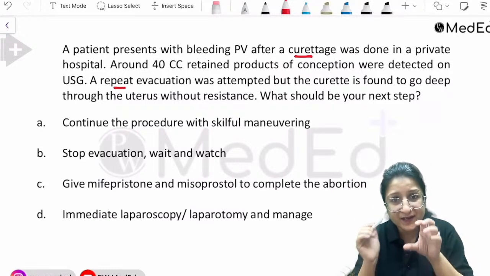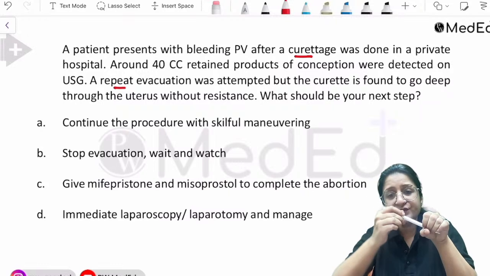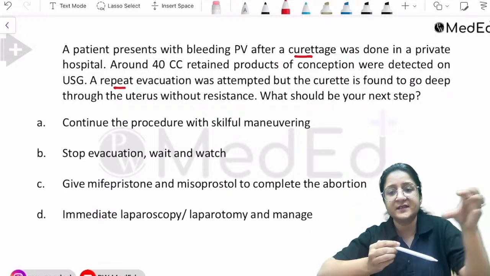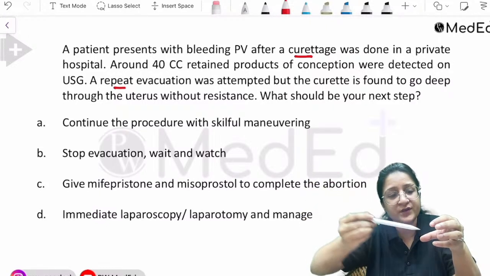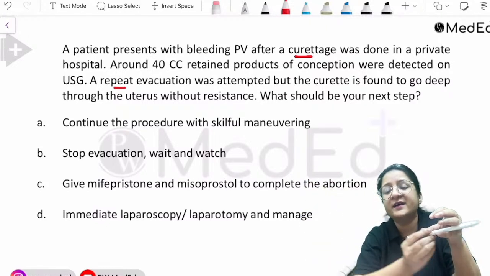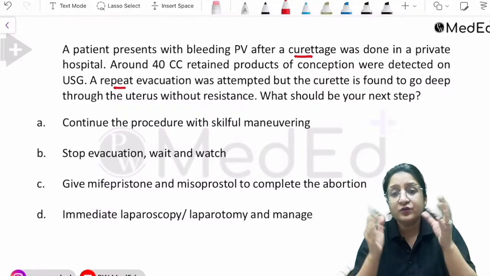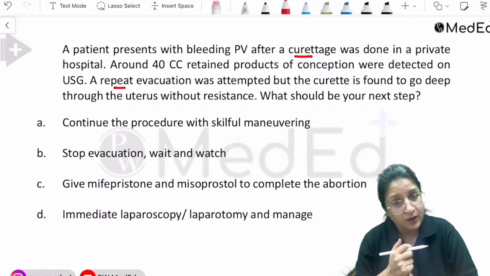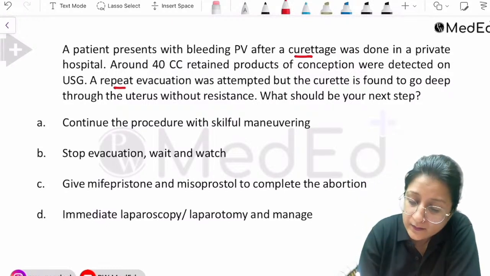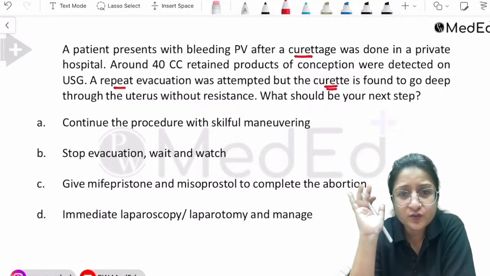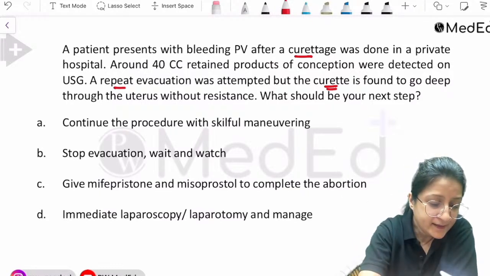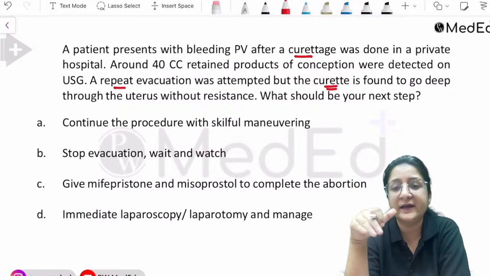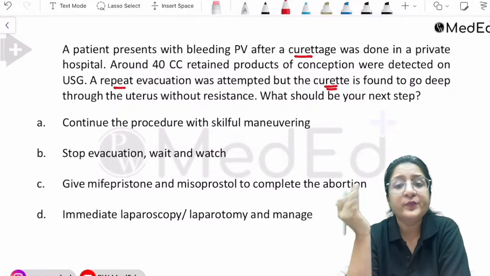So what has happened? That's your clue. The curette was introduced and it just kept on going inside. So this is the fundus, right? We are introducing and we have gone deep inside without any resistance. So most likely what we have done is perforation of the uterus while curetting. Okay, so what should be your next step? You realize that we have perforated the uterus. What should be your next step?